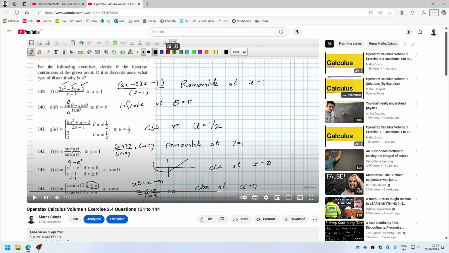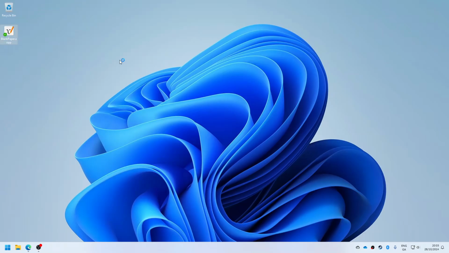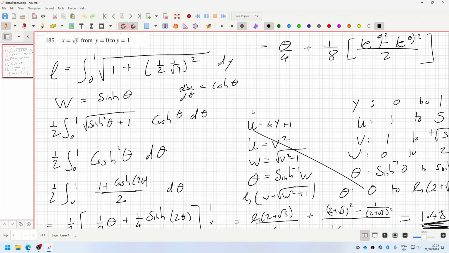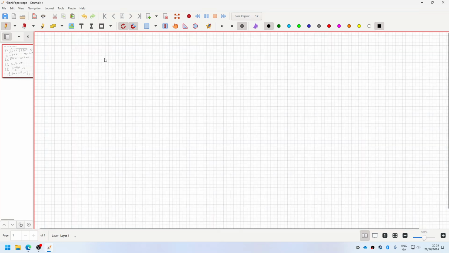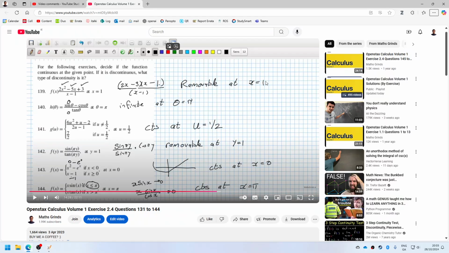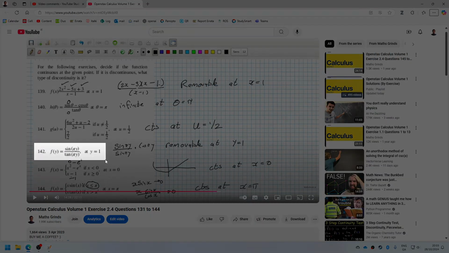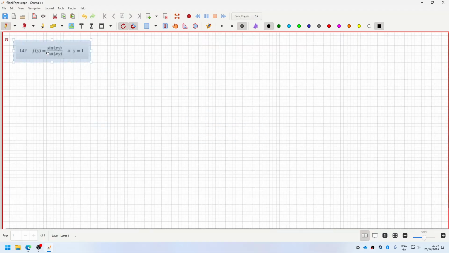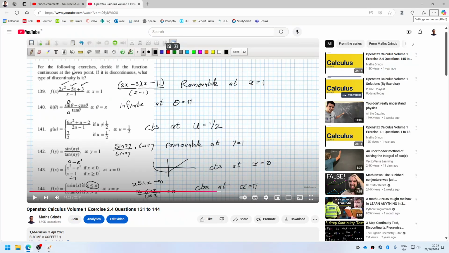Okay, there was something that came up here as a comment that I didn't see for a long while because it was marked as spam, which I'm not sure why, because it doesn't look like spam to me. But it was around this one here, 142. And the question is, for the following exercise, decide if the function is continuous at the given point. If it is discontinuous, what type of discontinuity is it?